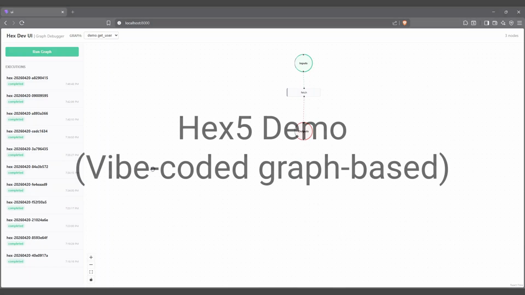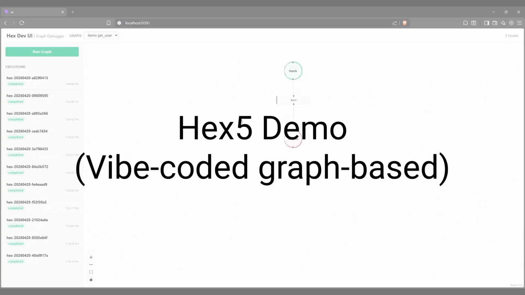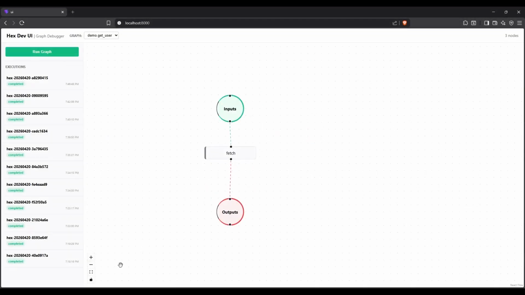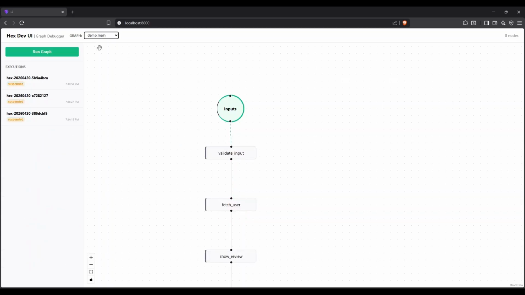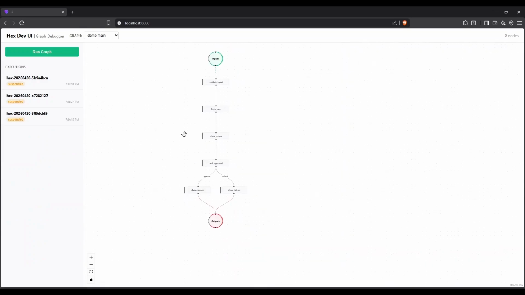All right, what we've got here is the result of some serious vibe coding. We have this graph debugger. How did I launch this? I ran UV run hex UI, and it launched this guy, and it's intended to show how graphs work.